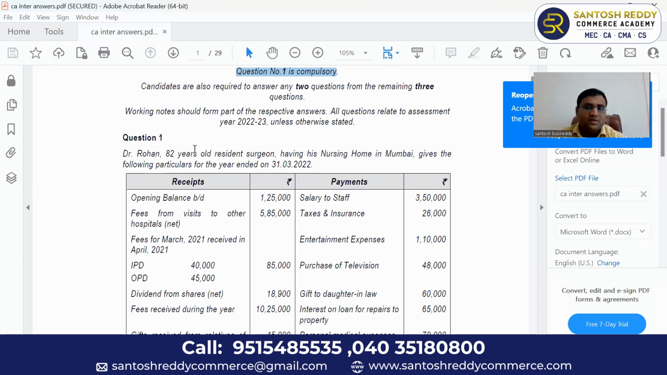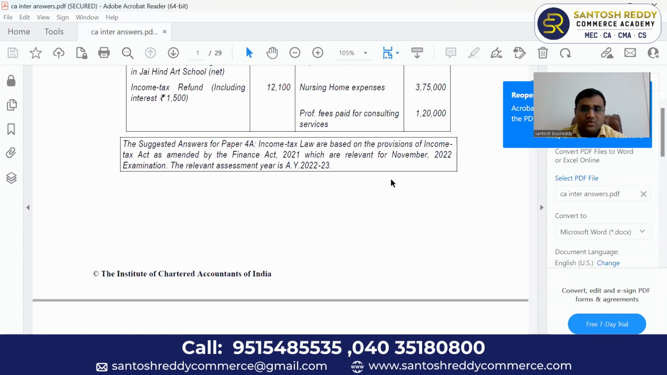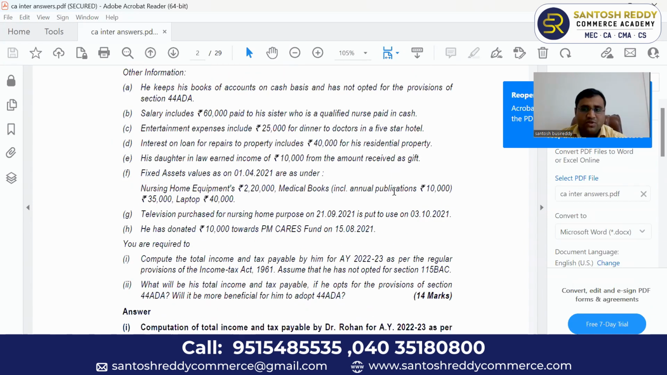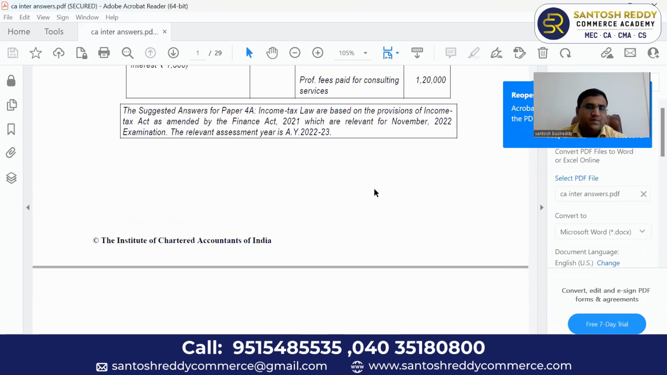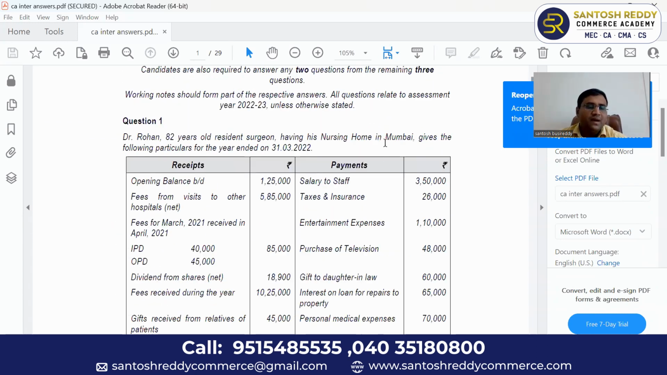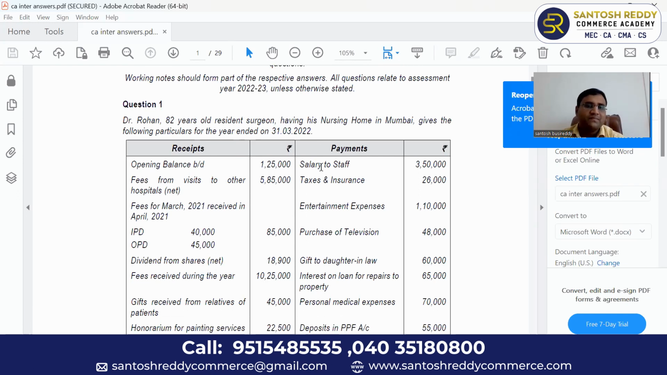See, what is the question? This is, I think, an important 14 marks question. So first, study the problem clearly. At the time of studying the problem itself, you should analyze the provisions. First you have to go through the overview, and at the time of overview itself, you should get the provisions in your mind.